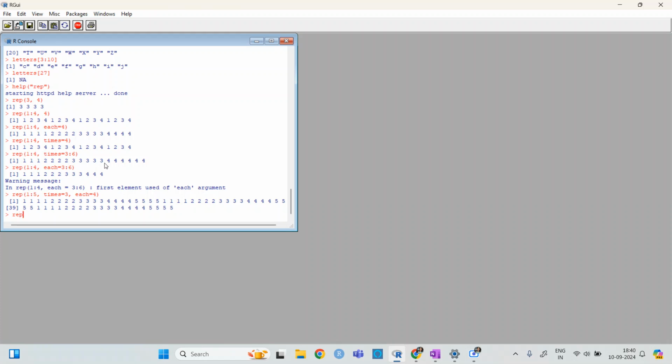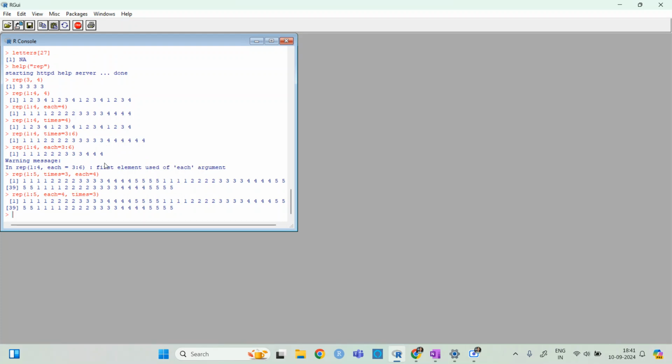Now if I do 1 to 5 similarly, and if I write each first and then times equal to 3, then it will behave in the same way.